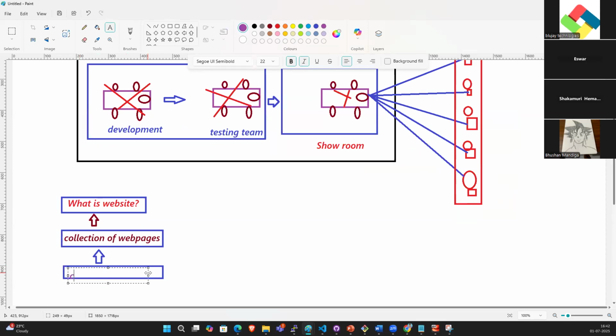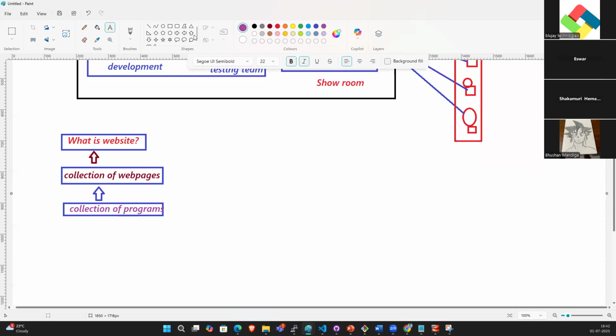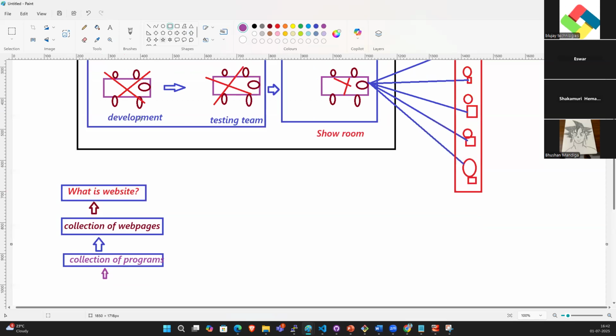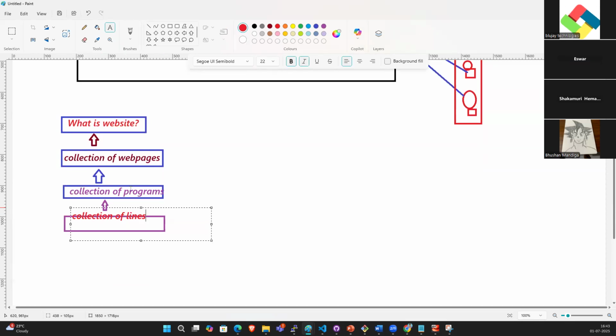A collection of programs. If we create a number of programs, then they will be created as a web page. So what is a program, guys? What is a program? A collection of lines is nothing but a program.